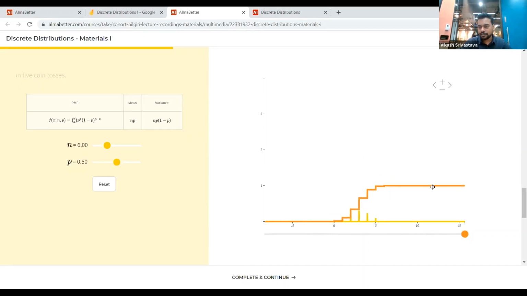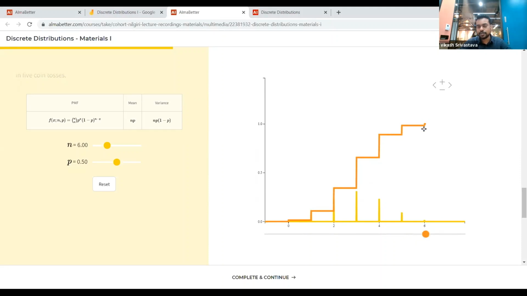Because the cumulative probability will be 1 after 6, right? So you can see a very minuscule jump when I go to 6, because the probability of getting 6 heads in 6 coin tosses is very unlikely, right? That's why the probability is pretty low, right?